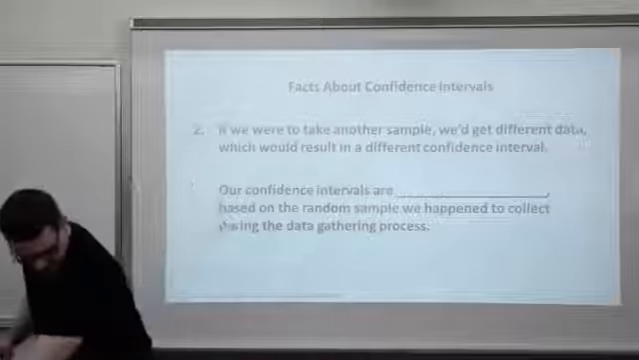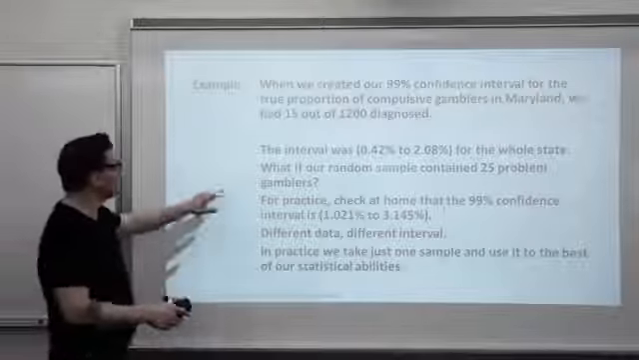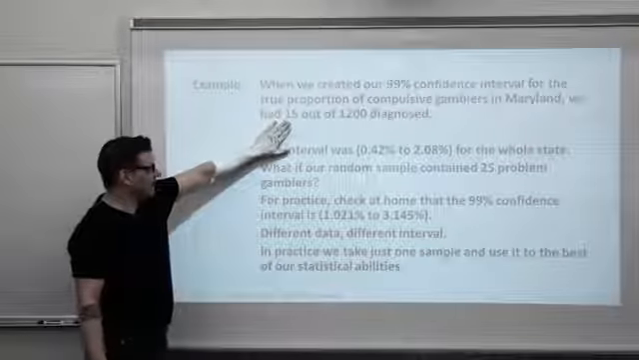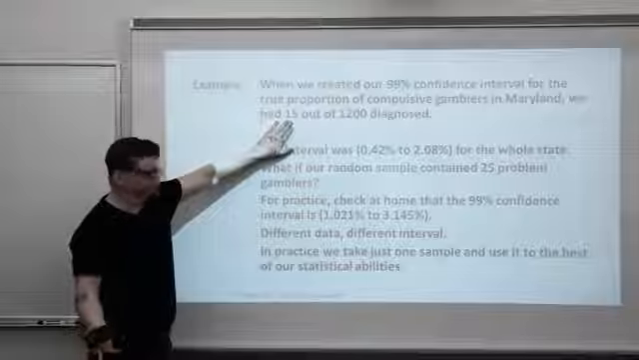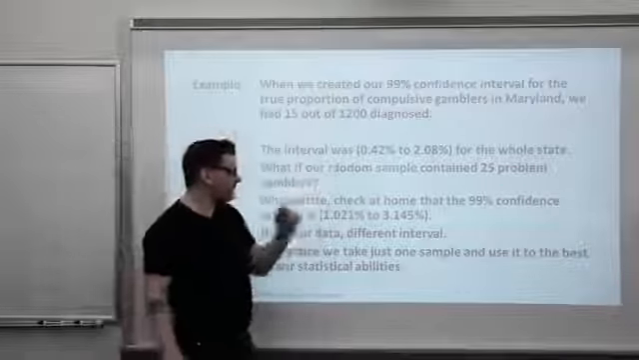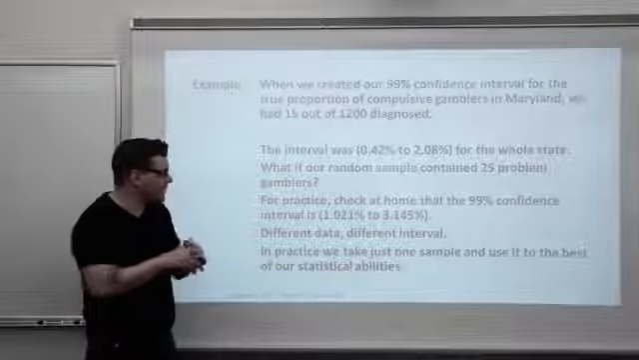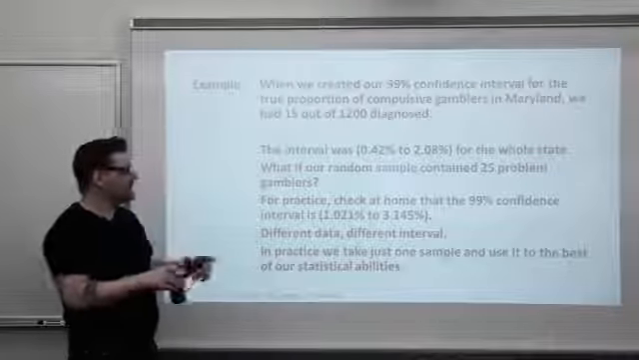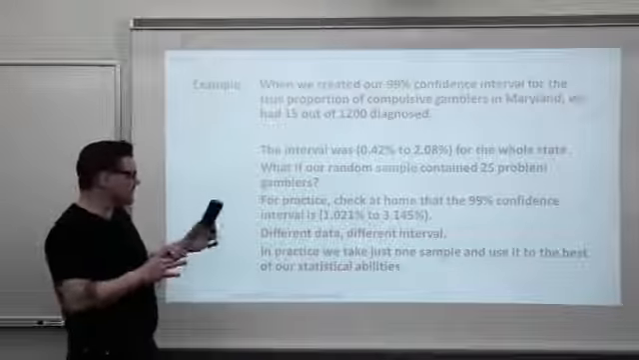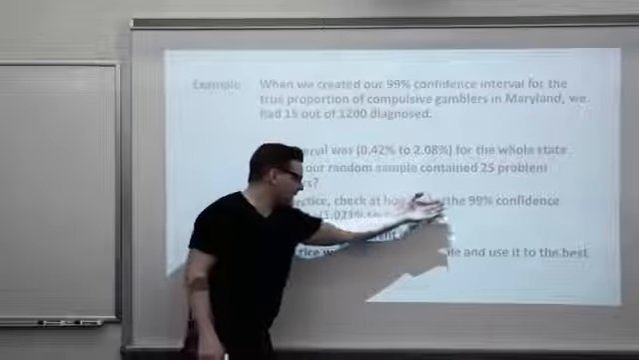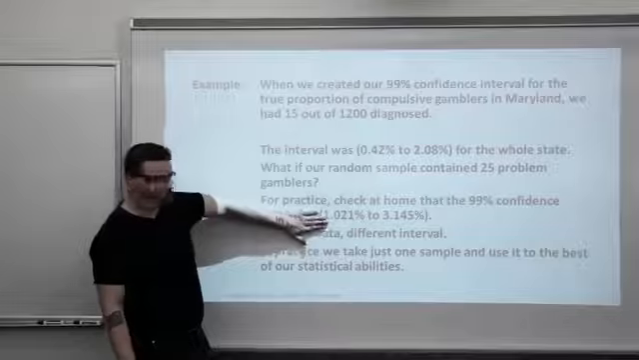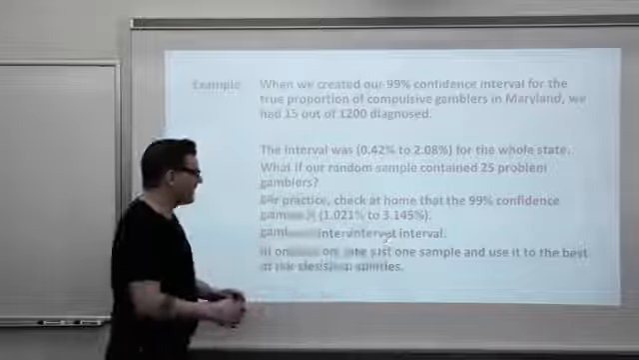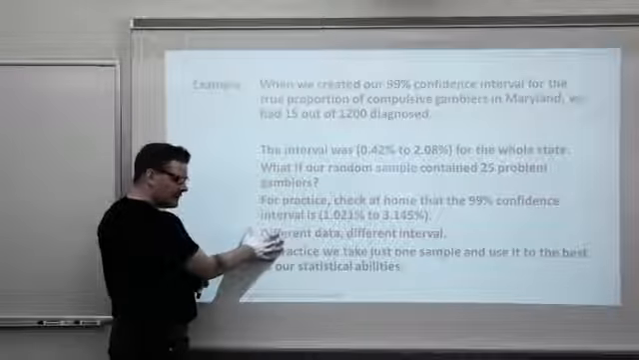If we flip down, I think we've got an example of this. We'll go back to this compulsive gambling. Remember, we created that 99% confidence interval. We had 15 compulsive gamblers out of 1,200 people. That interval ended up being about 0.42% up to about 2.08% for the whole state. That'd be our conclusion. Well, take another random sample. This time we get 25 compulsive gamblers. You should check at home that you can get this interval. It's still a 99% confidence interval, but the answer is about 1.021% up to 3.145%. Different data, different interval.